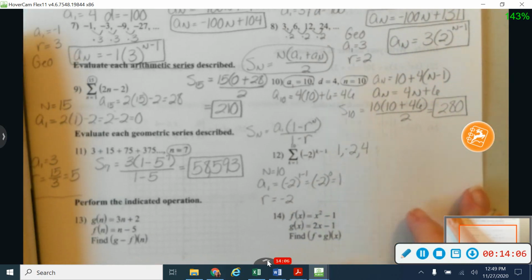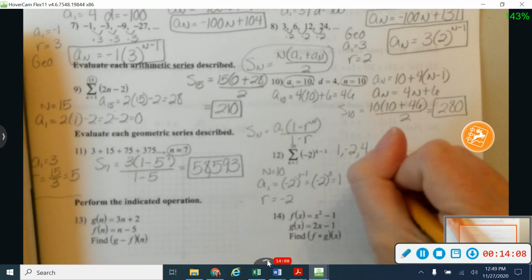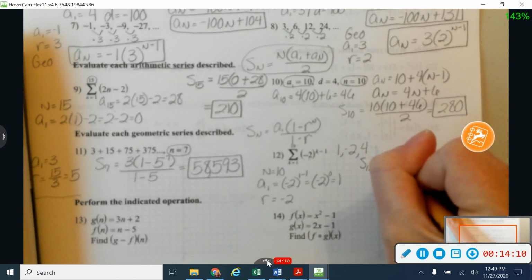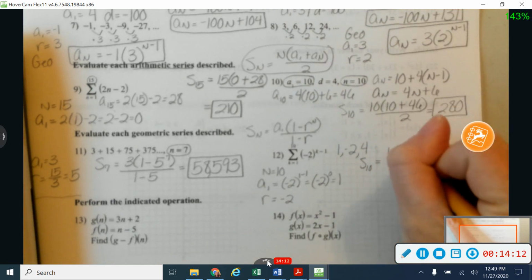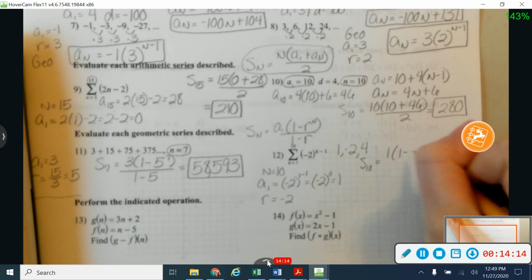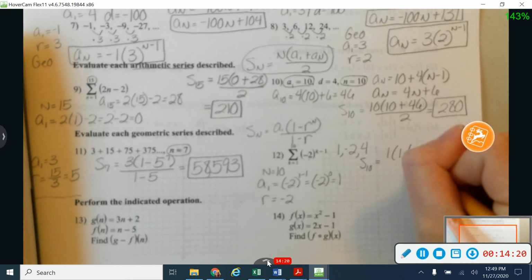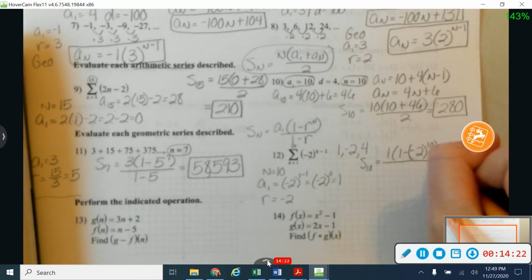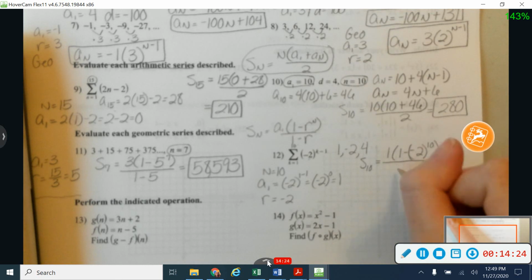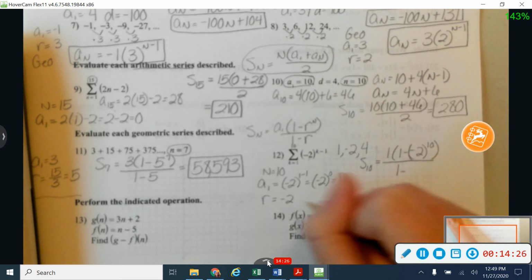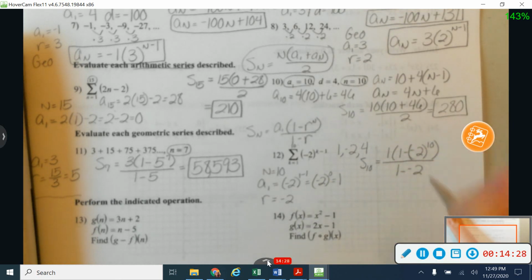So always a good idea just to go and check and make sure. All right, so plugging all of that in, I'm going to find s sub 10. So I've got a sub 1 is 1, times 1 minus r, negative 2, to the 10th power. Let's put that inside some parentheses so that our calculator understands that I'm raising that negative 2 to an even power. And then 1 minus r, so negative 2, down there on the bottom. And we're going to watch out for that minus and negative down there.